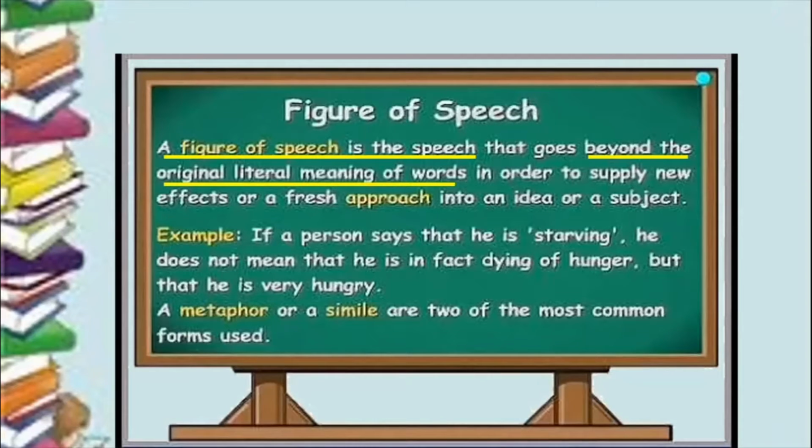For example, if a person says that he is starving. Now, when do you say that you're starving? Who is a person who's starving? A person who is close to death because of hunger. These kinds of people, we say that they are starving. But here when you say I'm starving, it doesn't mean that you're dying of hunger, but it means that you are very, very hungry. Your hunger has gone to extreme levels. So this kind of usage of words, which is done in poems, in poetry, is called figures of speech.